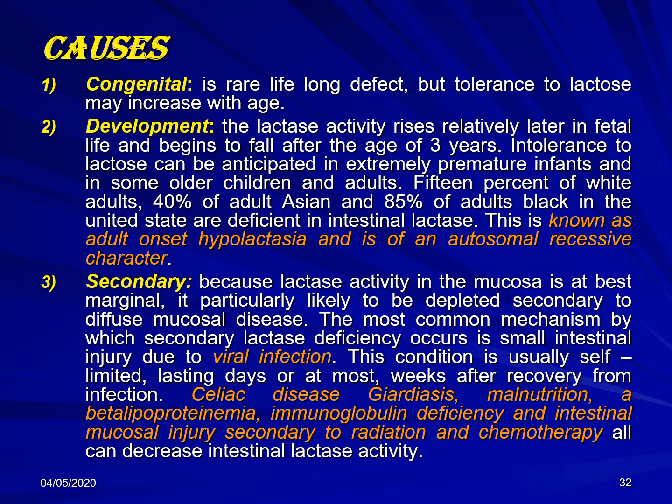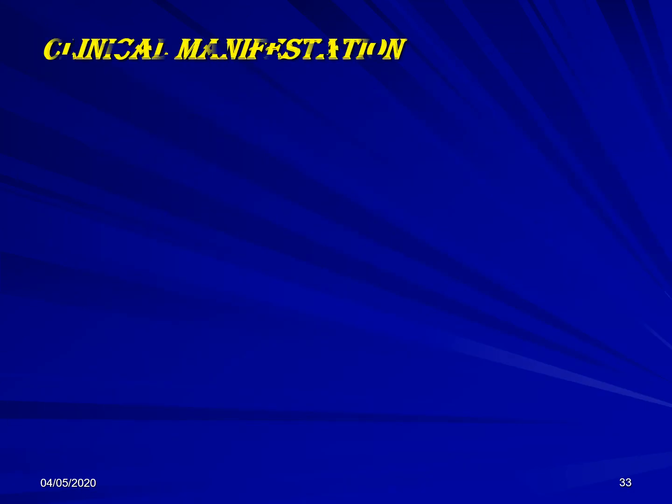Also, it could be caused by other problems, for example, celiac disease, giardia, malnutrition, etc. Chemotherapy and radiotherapy might also lead to damage to the intestinal mucosa and secondary lactase deficiency.